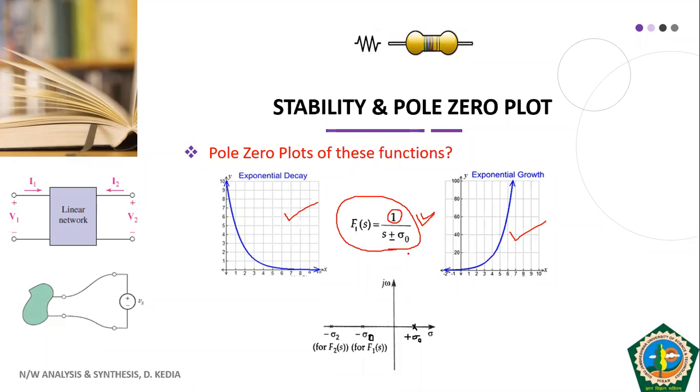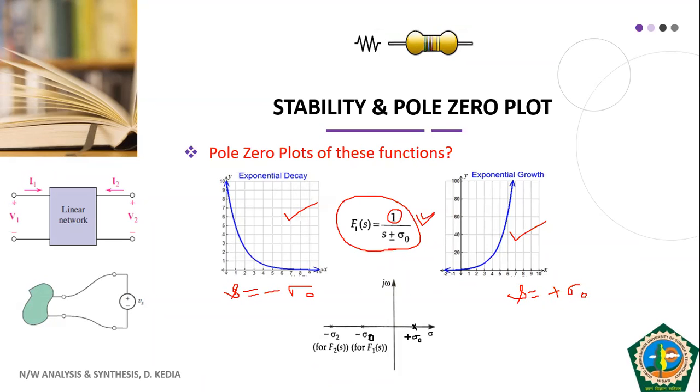So there is no zero here and we have a pole. In case of an exponentially decaying function, your pole is s equal to minus sigma naught, whereas in case of an exponentially increasing function, your pole is s equal to plus sigma naught.